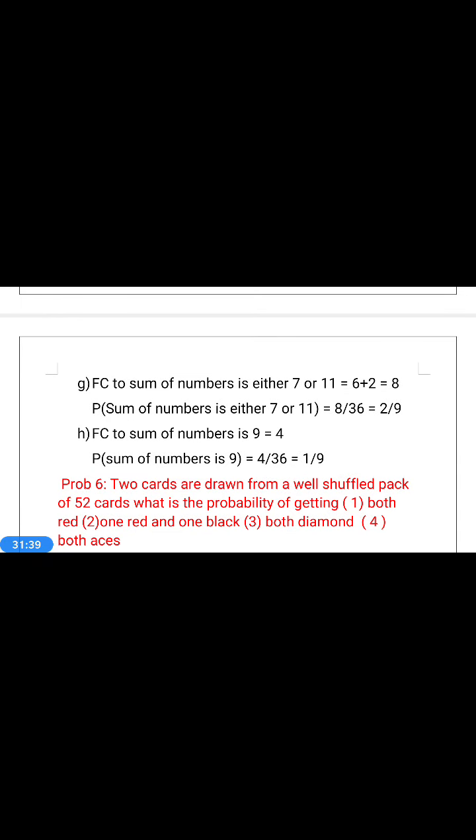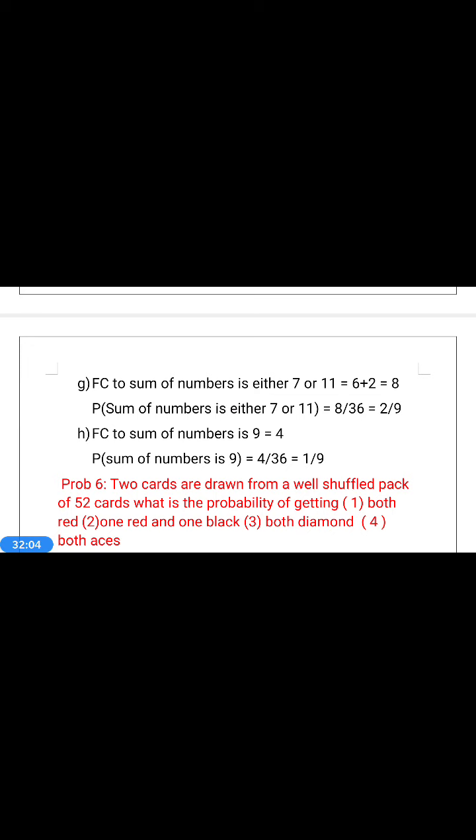Now, the favorable case for the sum of the numbers being either 7 or 11. In the first row, 7 is obtained by 1,6. In the second row, 2,5. In the third row, 3,4. In the fourth row, 4,3. In the fifth row, 5,2. In the sixth row, 6,1. So, the number of cases for sum 7 is 6.